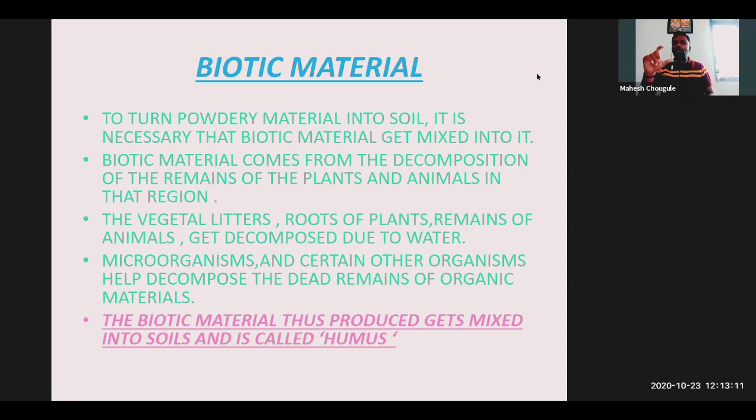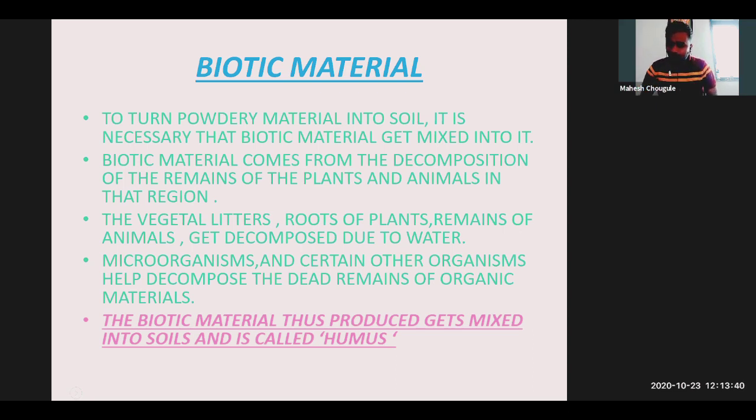Humus soil is the soil which contains the biotic material. Biotic material is the decomposition of plants and animals through the action of microorganisms and certain other organisms. All of these help to form the humus soil. Is that clear?